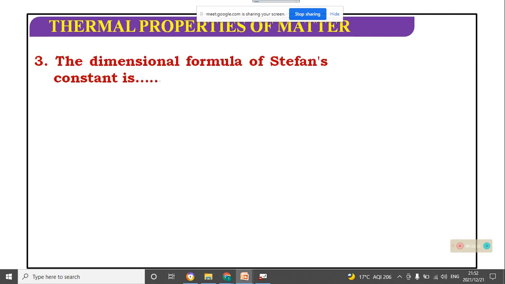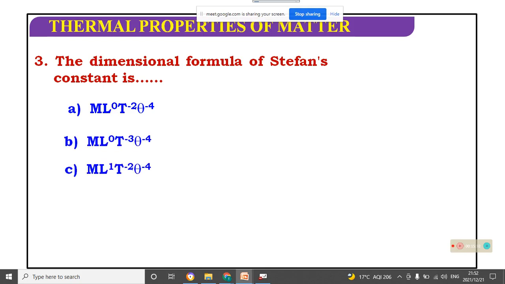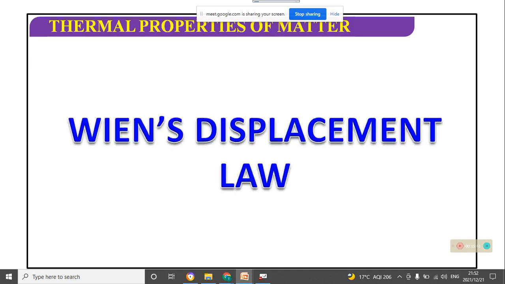The dimension formula of Stefan's constant is: which one? It will be M L0 T to the power minus 3 theta to the power minus 4.